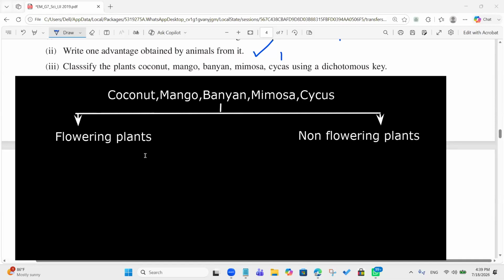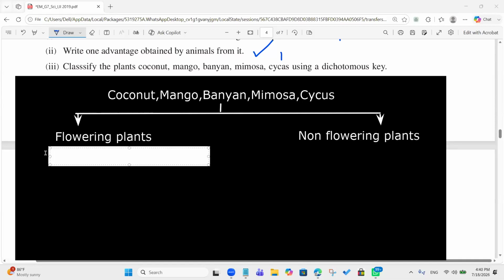Now, what are the flowering plants given here? What are the non-flowering plants? Flowering plants: coconut, mango, banyan, mimosa. Let me type it.